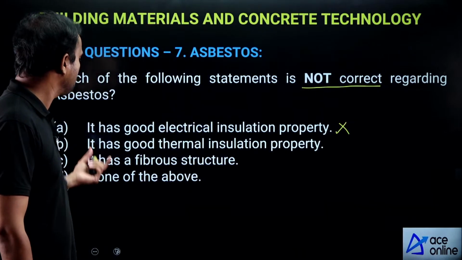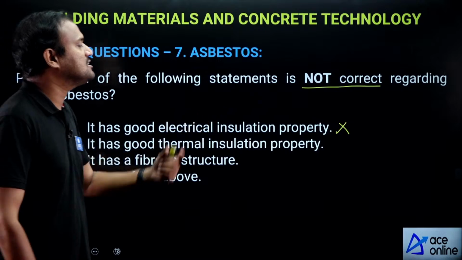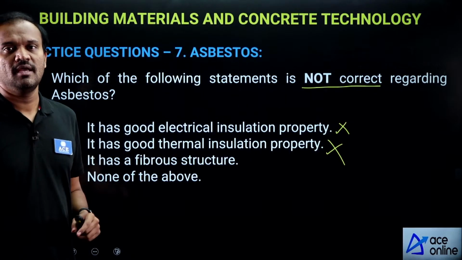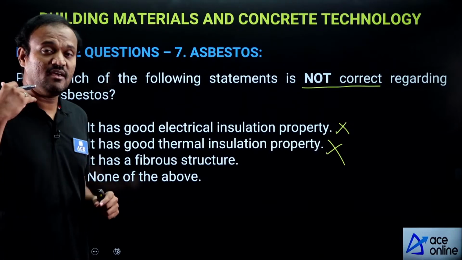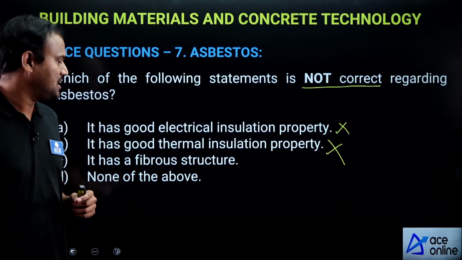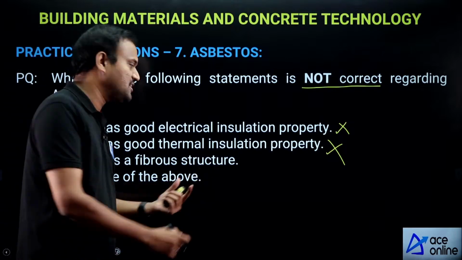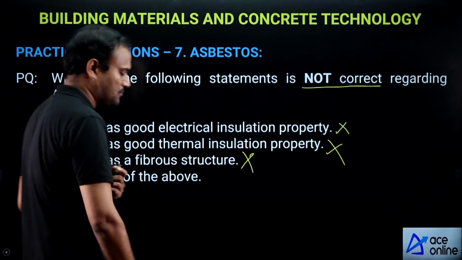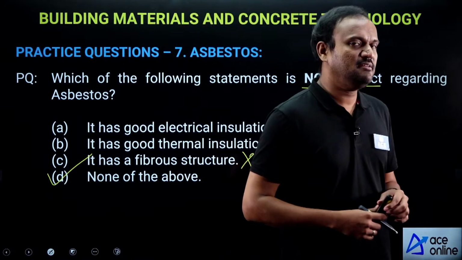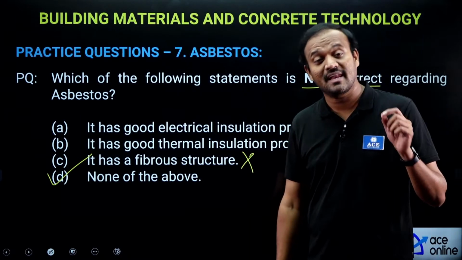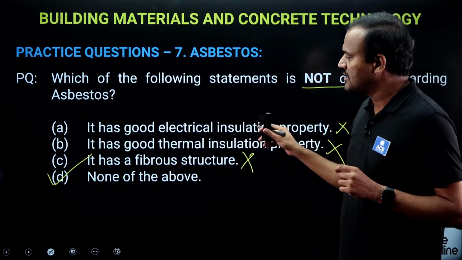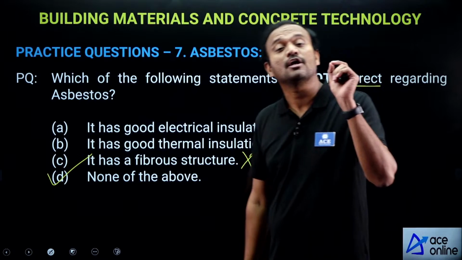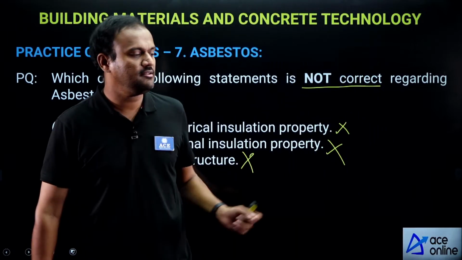So that statement is incorrect. It has good thermal insulation property. Yes, the statement is true. Asbestos has a very good thermal insulation property. It has fibrous structure. Yes, it is also true. Hence, all the three statements A, B, C are correct. They are true statements. The question asks which of the following is not correct? Hence, option D.